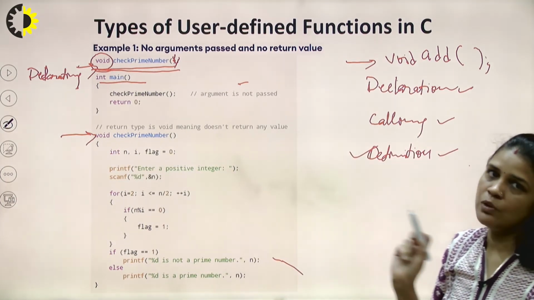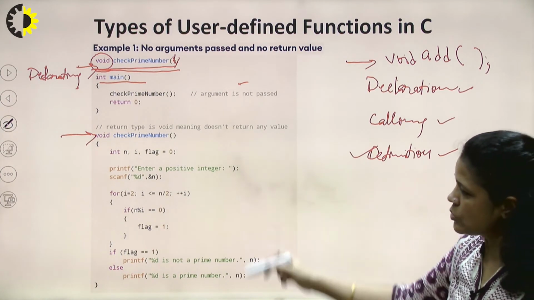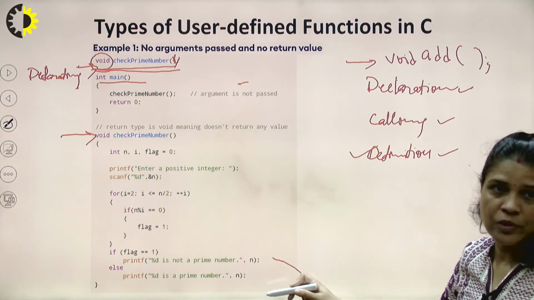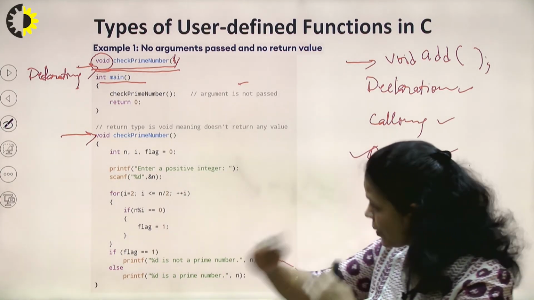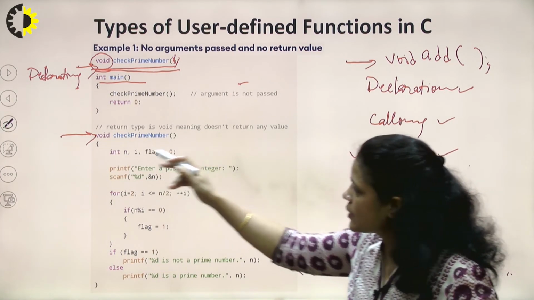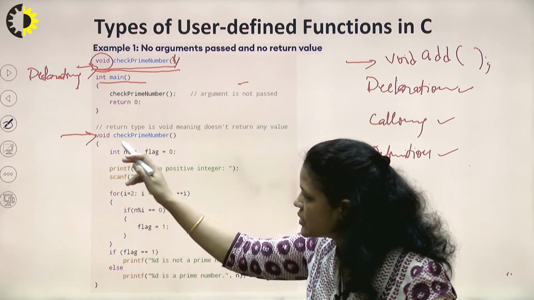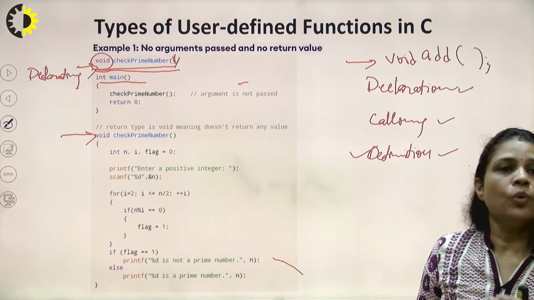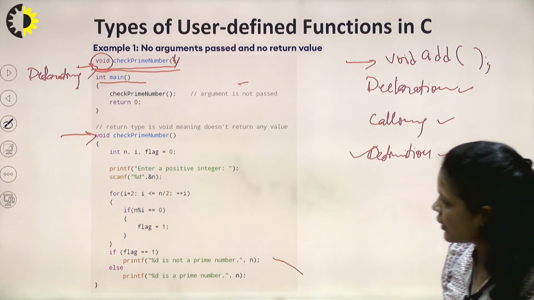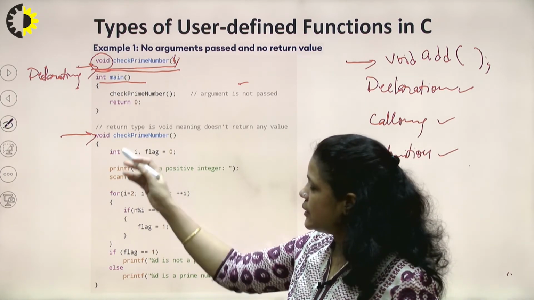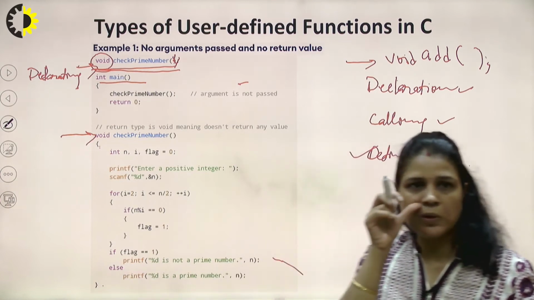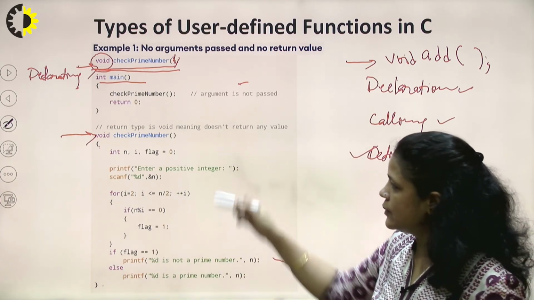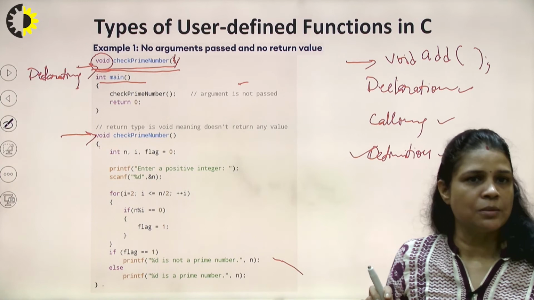Curly braces we will not put here because the body is associated with the function this time. So this is the function definition, which is divided into two parts. One is the function header, and in the curly braces we need to write the body of the function, right? So these curly braces are the premises of the function body, and the whole logic will be written inside these curly braces.